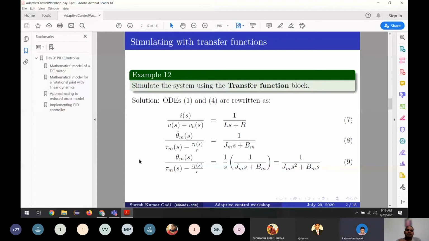Next section. Can you hear me? Is it clear? My voice is clear? Yes, it's very clear, Suresh.